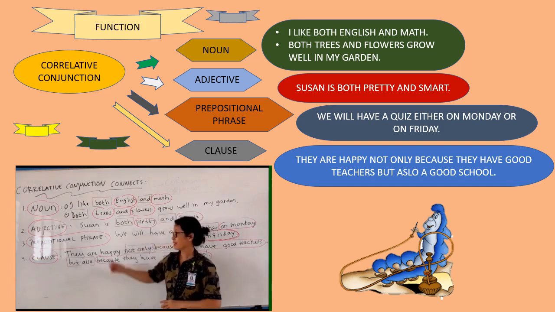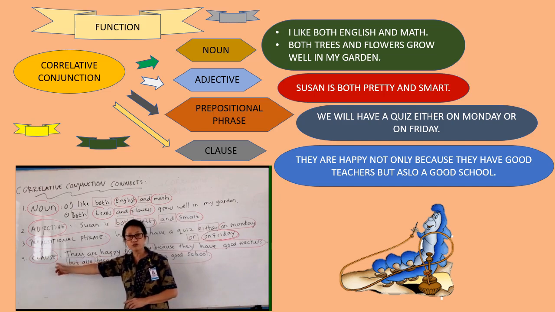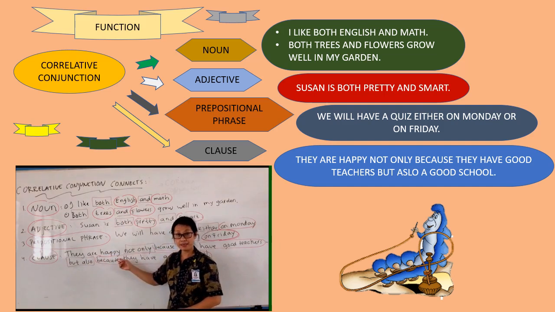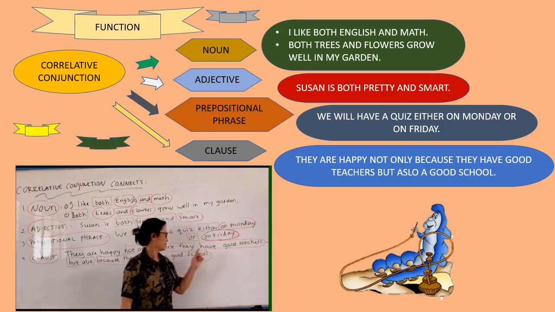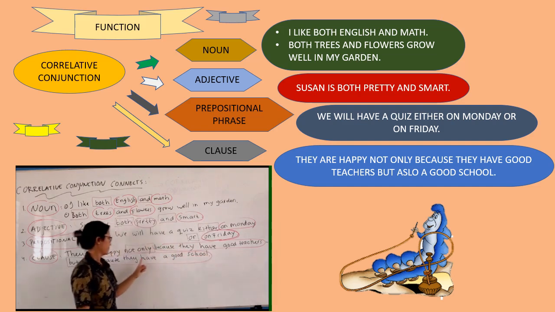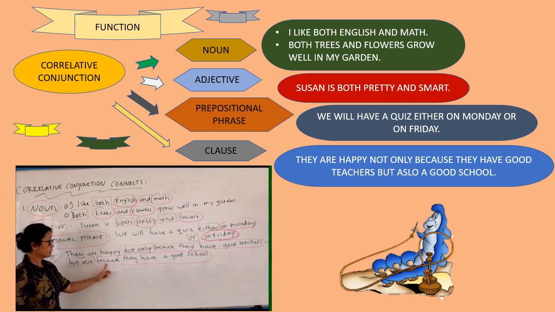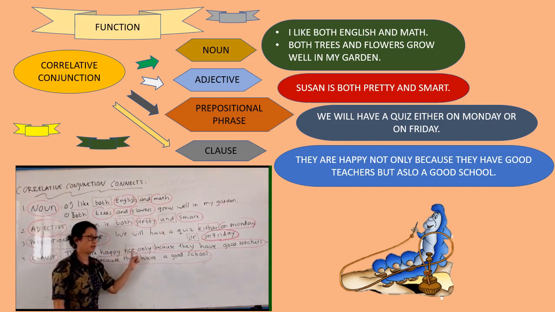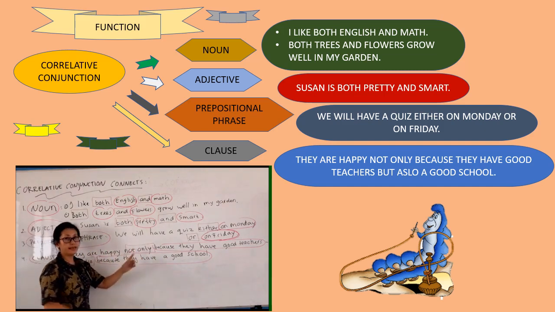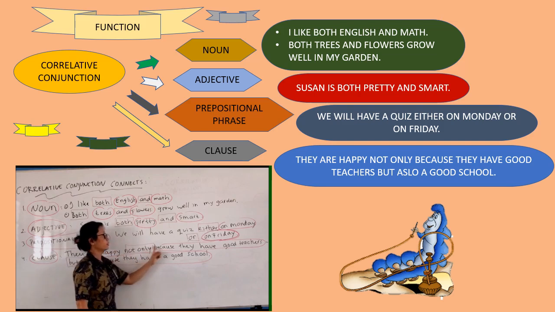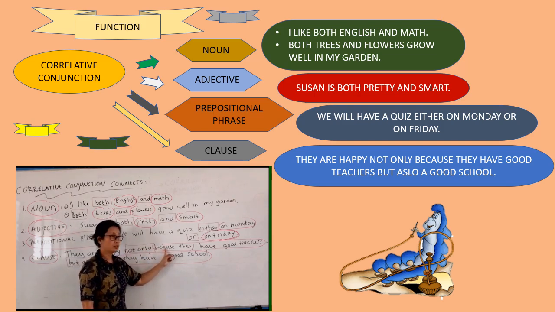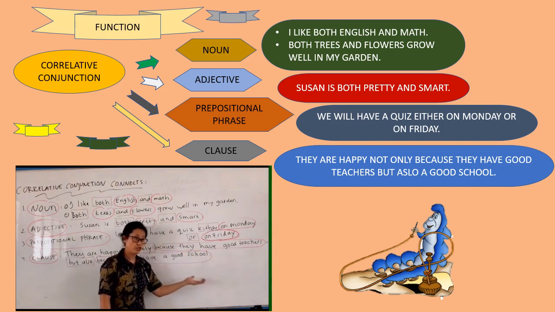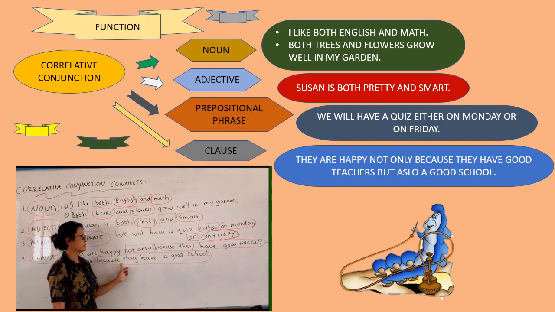Now yang the fourth. Correlative conjunction connects clause. Clause means kalimat. Apa bisa? Let's see. They are happy not only because they have good teachers, but also because they have a good school. Now let's see. Look at the conjunction. Not only, but also. Nah, inside di dalam not only, but also, we have ada kata sambung because they have good teachers, subject verb.